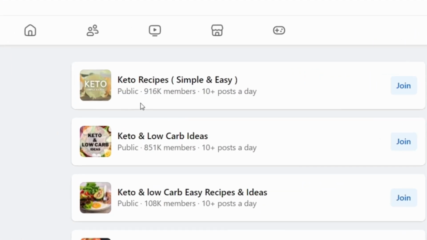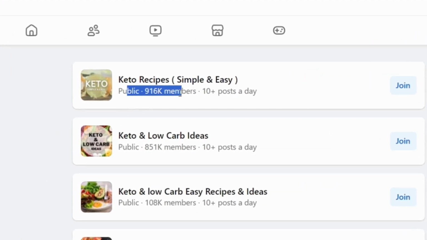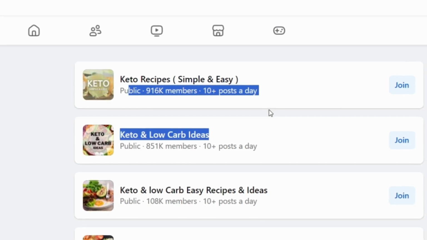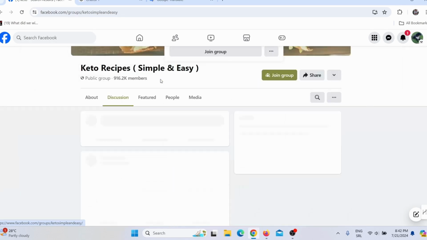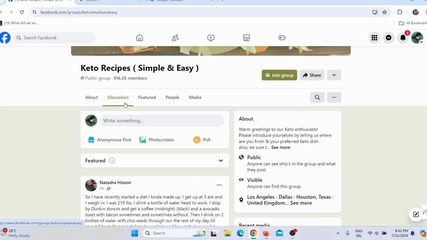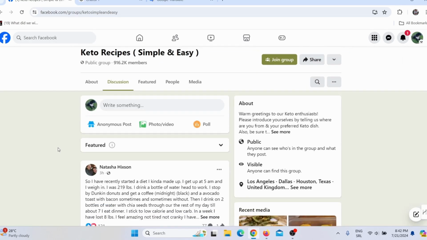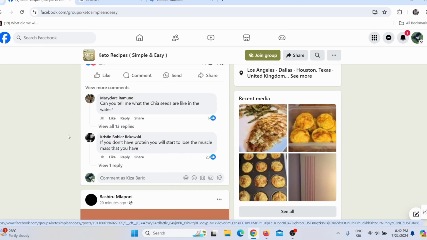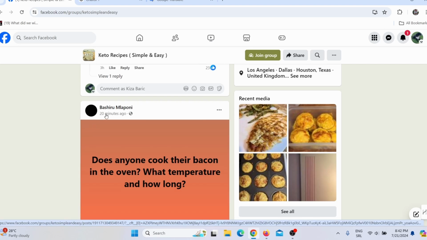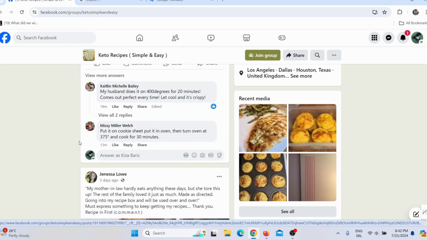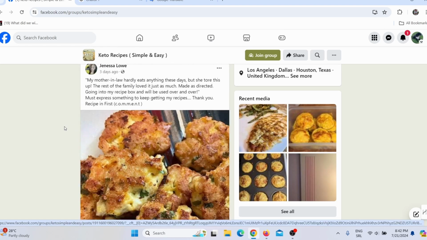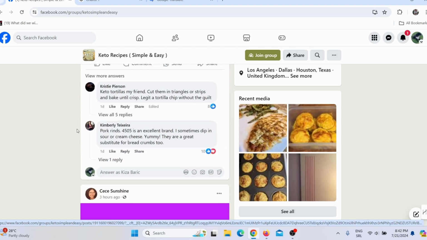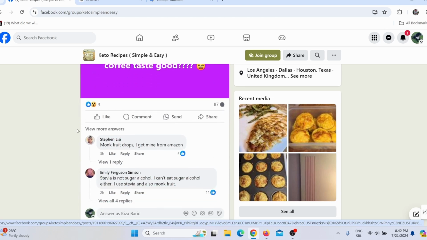Now here you can see this group has 916,000 members and 10 plus posts per day. That means this group is active. So when I click here, I need to check this group. I need to see how often people actually make posts and how often people comment on them. This post 3 hours ago, comment 3 hours ago, 3 hours ago, 20 minutes ago, 18 minutes ago, 13 minutes ago, 3 days ago. But when I scroll here I can see comments are recent. So this actually looks like a very active group, and that is good for me.